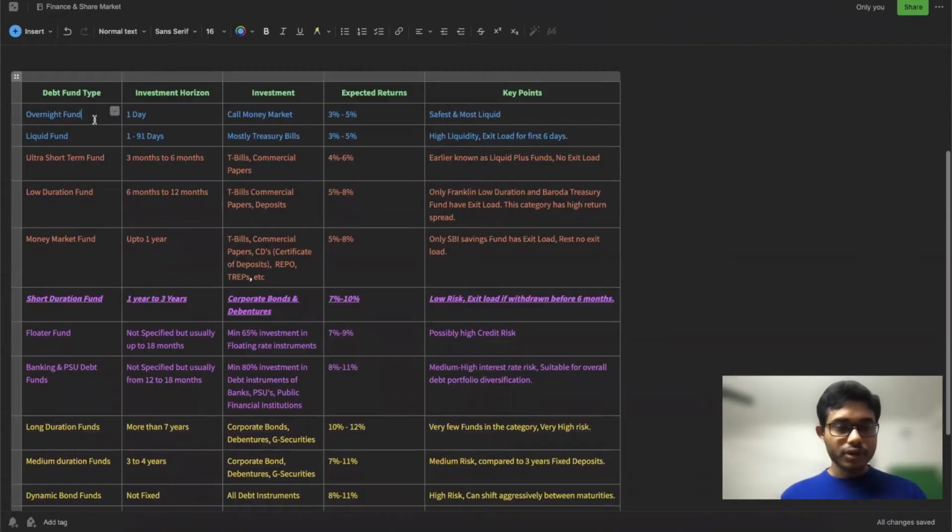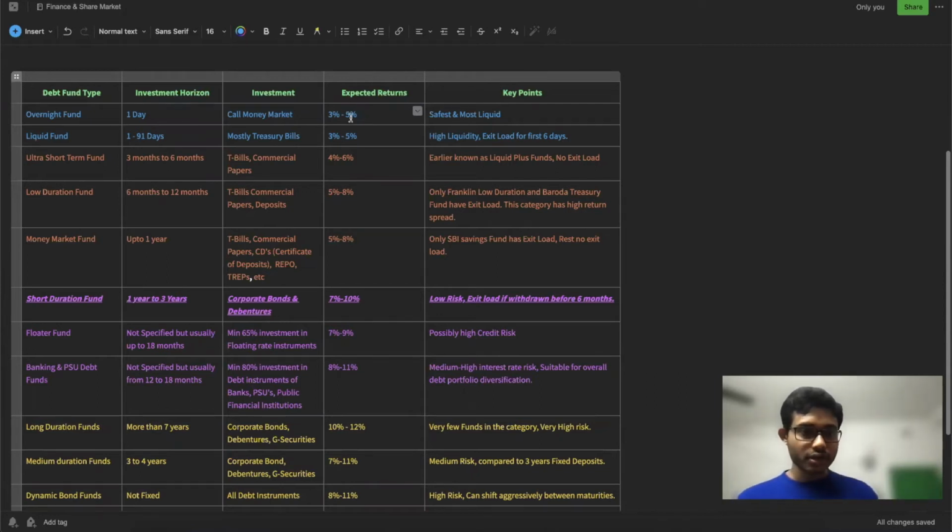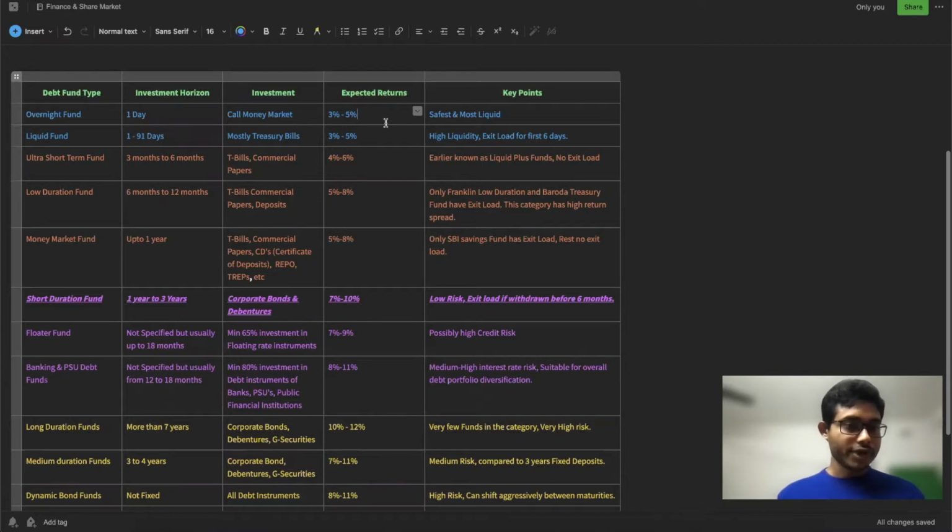One is overnight fund. These invest mostly in repo, TREPS, and call money market instruments. If you want to park your money for 1 or 2 days, you can think about this type of fund. They mostly give at least 3 to 5% return. So it's more than your savings bank account, but it's riskier than your savings bank. But if you want a little higher return, then you can consider this type of fund.